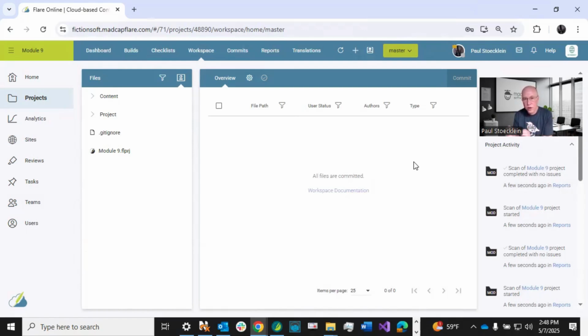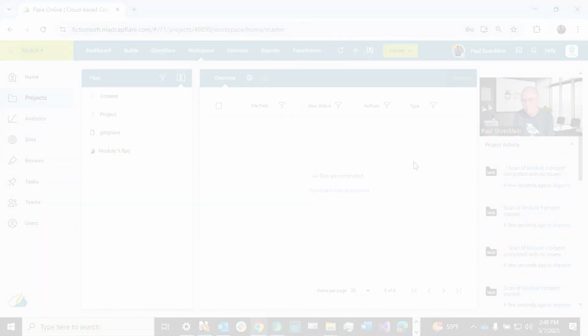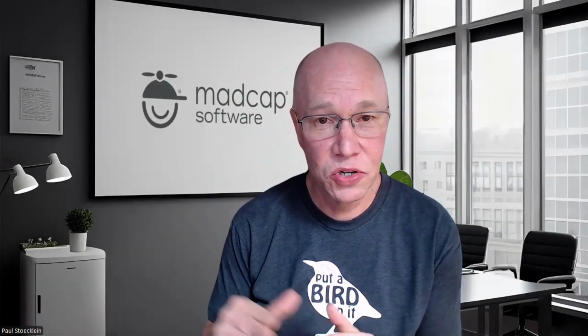So what I would recommend in that case is have your project bound to Flare Desktop. And so in Flare Desktop, just create your own branch and just tell other people don't work in that branch. And that's a way for you to avoid having other people get in and work on the same files that you're working on. There are more details to this feature.